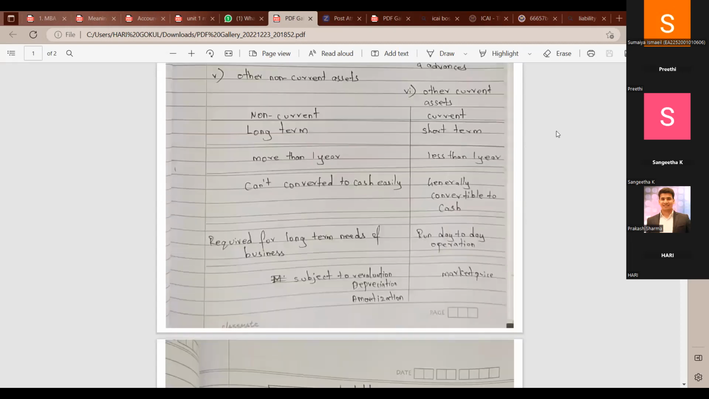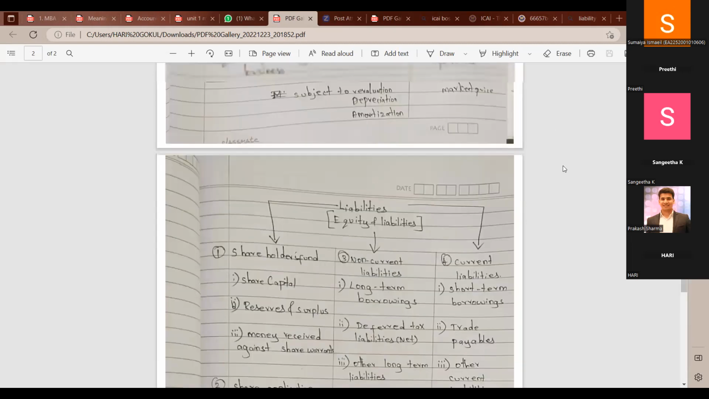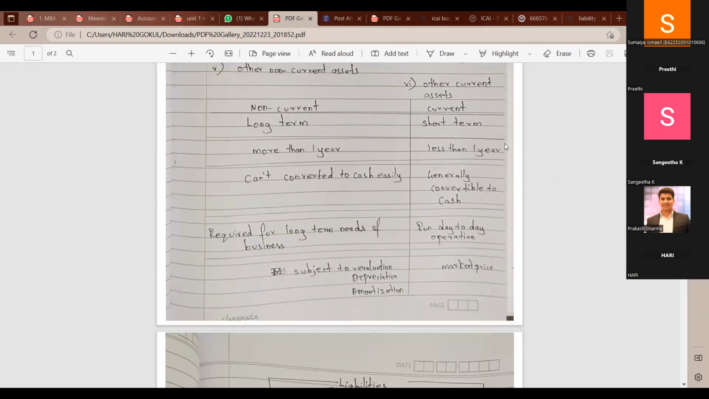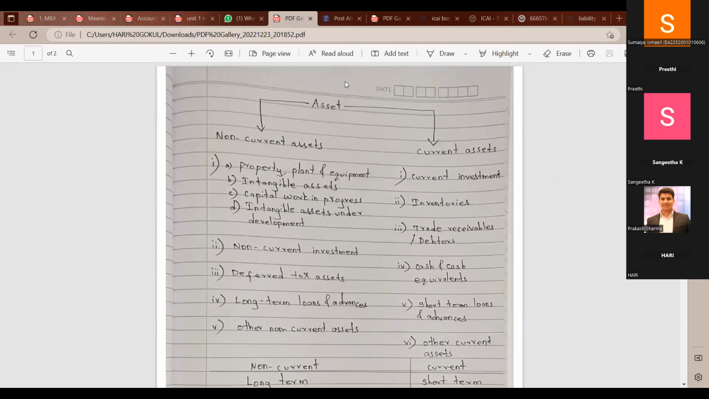Okay, I will try to complete at least asset today. I planned for liabilities, but liabilities are not that difficult. If you understand the classification of current and non-current, you can classify the asset and liabilities. Asset is something which I own. The quite opposite is liability.